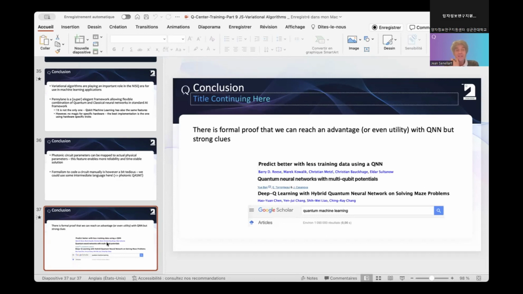For me, it's not a big deal. If you think about classical neural networks, there is no proof that ChatGPT is working. But practically, ChatGPT is actually working. So you see, it's a bit the same. It's very based on heuristics. So we need to try different architectures. And there might be some architecture that will give some advantage at some point, even if we cannot make a nice mathematical proof that it will work.